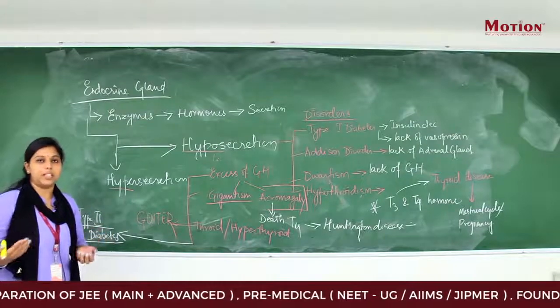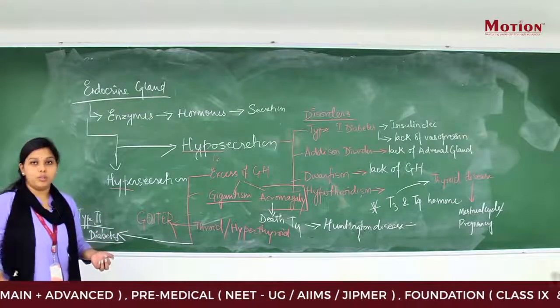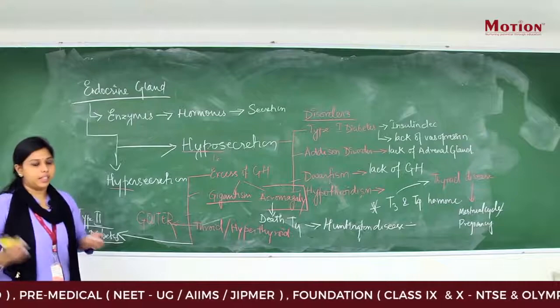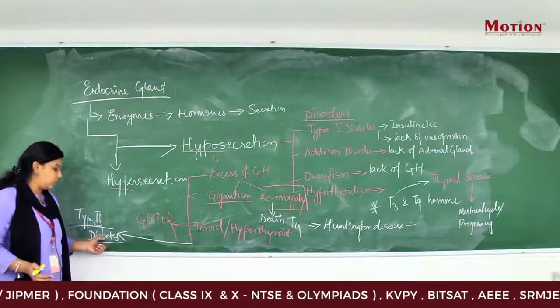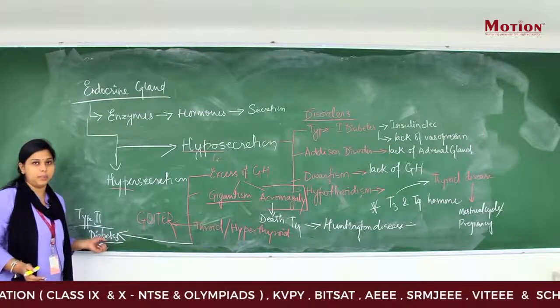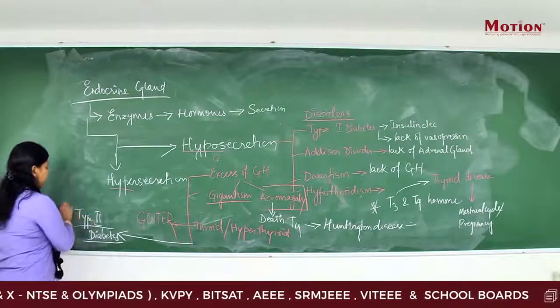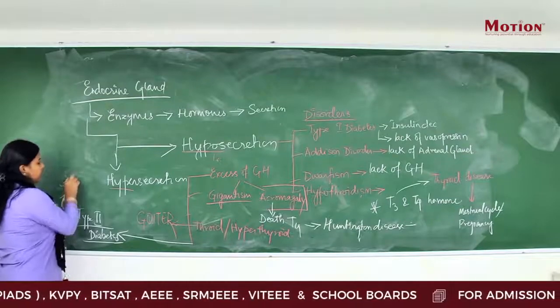So the pancreas starts to form an excess amount of insulin so that the body cells can react to it, and that leads to the hypersecretion of insulin, and the disease is known as hyperglycemia or type 2 diabetes. Another type of diabetes is known as gestational diabetes.